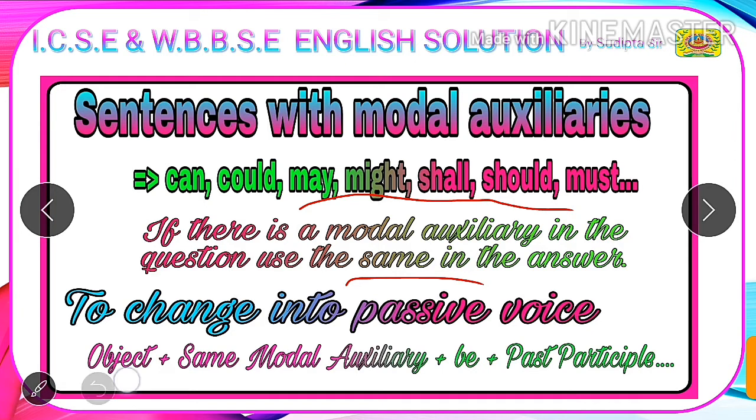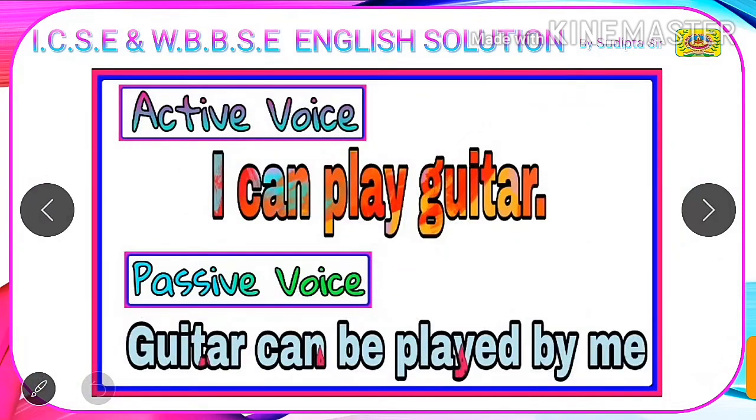Now we will see the structure of changing an active voice with modal auxiliary into passive voice. First, you need to write the object of the verb given in the active voice. Next, you will write the same modal auxiliary given in active voice. Next, you need to write be and the v3 form or the past participle form of the verb given in active voice. Let's see some of the examples.